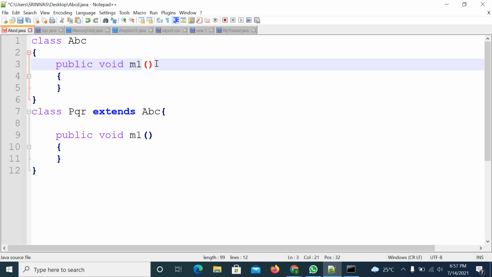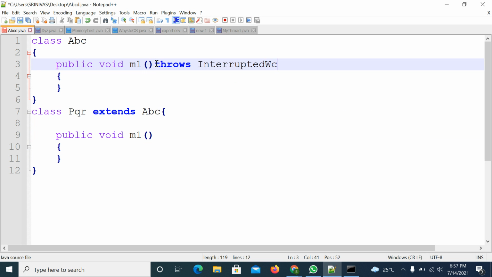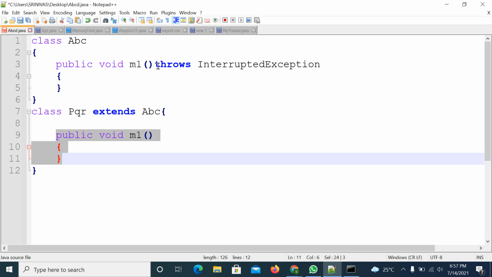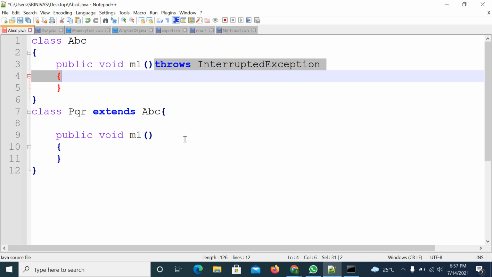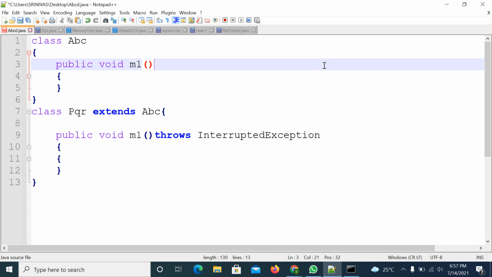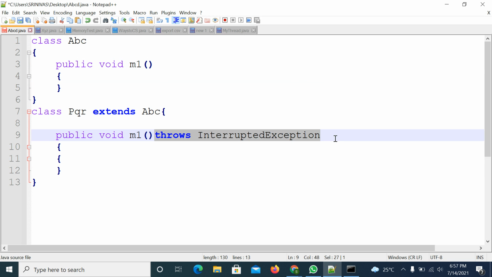Suppose in the superclass a method is throwing a checked exception, such as InterruptedException. In that case, while overriding, you can throw that checked exception. Suppose it is not throwing any checked exception; while overriding, you are not supposed to throw any exception either.